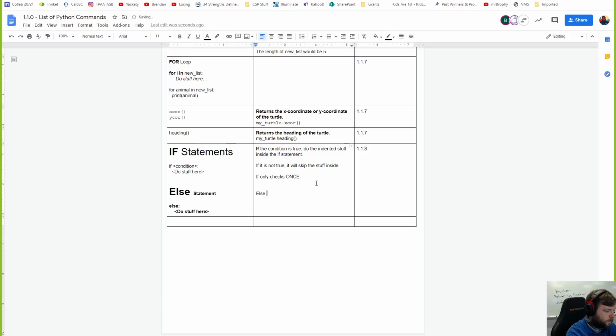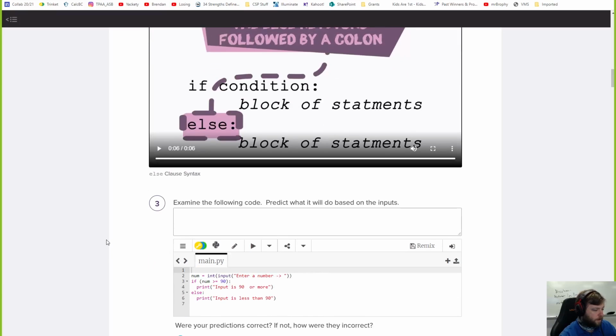I would say else runs when the if is false. It's like the default. Well, I don't want to say it that way. So it runs when it's false. Okay, sure. Maybe I'll revise it as we learn everything else.